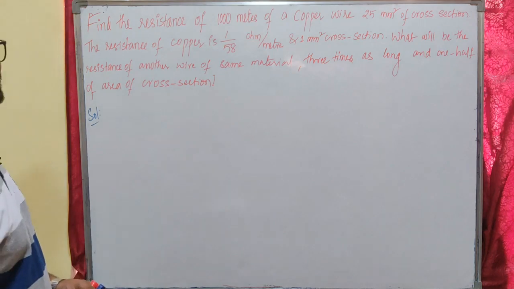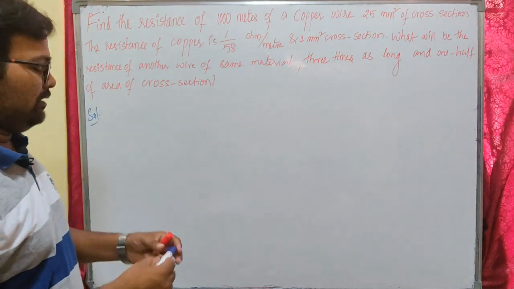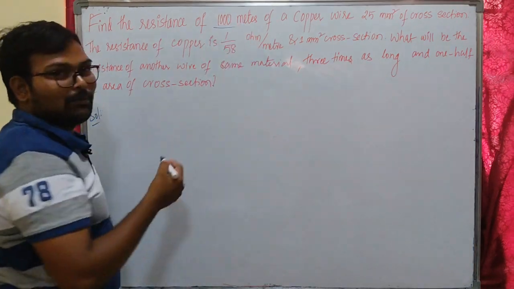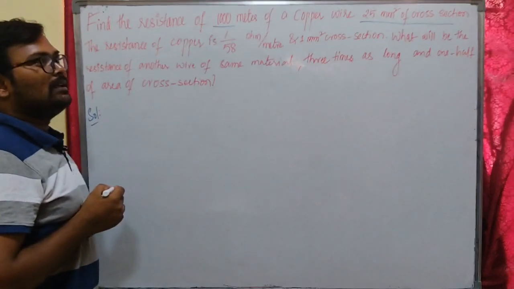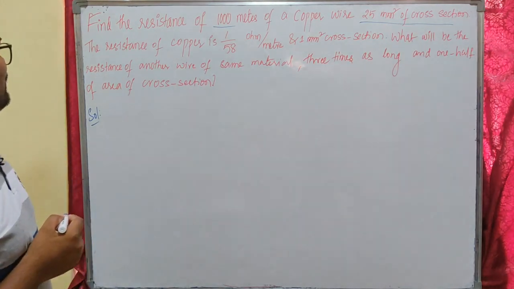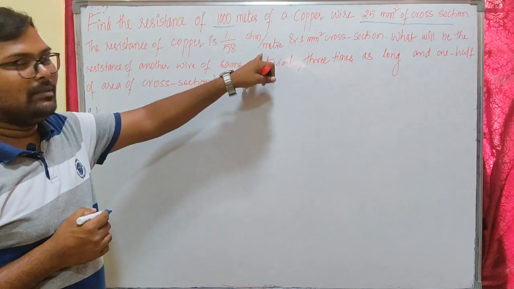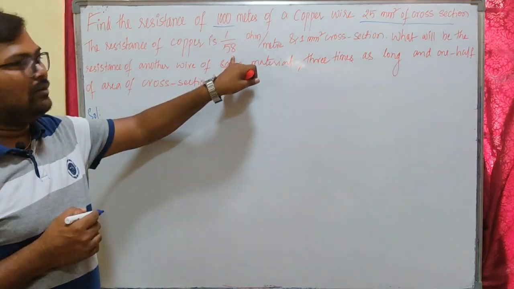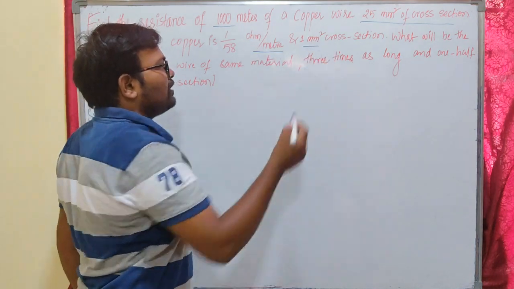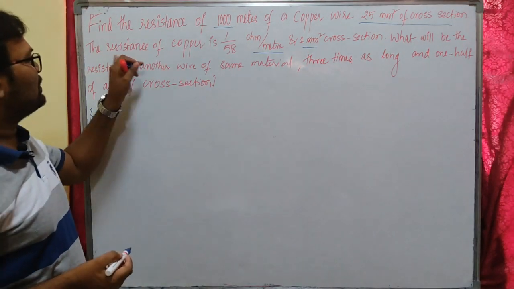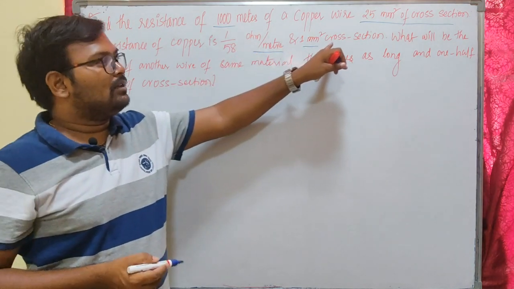Here the question says: find the resistance of 1000 meters of a copper wire, which has an area of cross section of 25 mm². The resistance of copper is given as 1 by 58 ohm per meter. For 1 meter length and 1 mm² of area of cross section, this is the resistance.